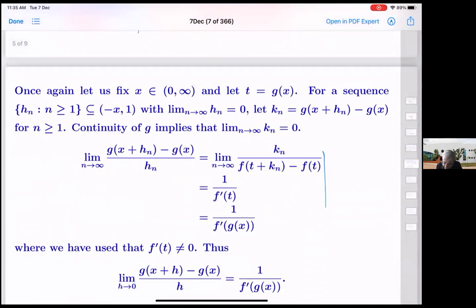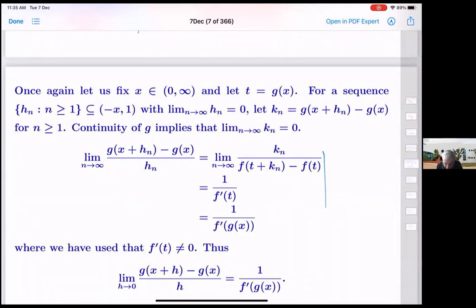So kn is the difference between g of x plus hn and g of x. Now, continuity of g implies that the limit of kn is also 0. Our hn we are going to choose to go to 0, so this kn will also be converging to 0.